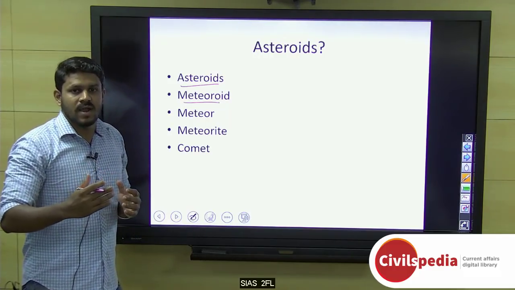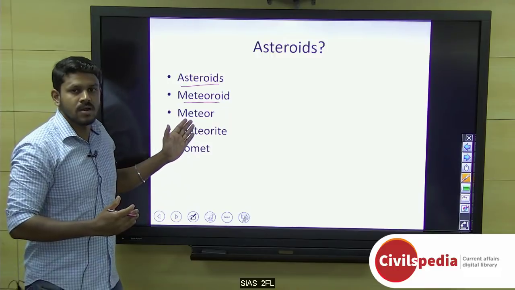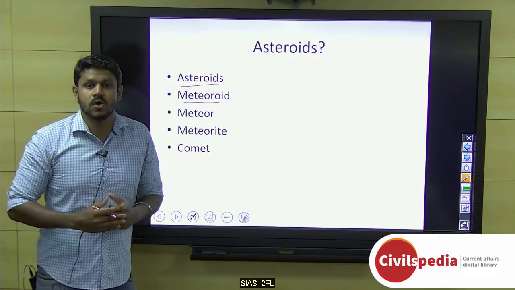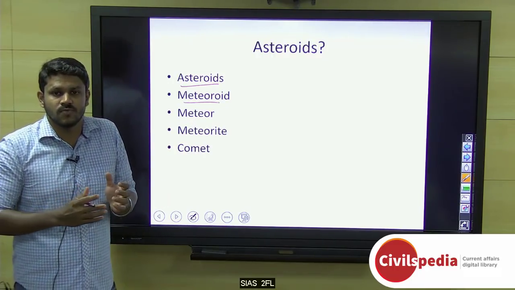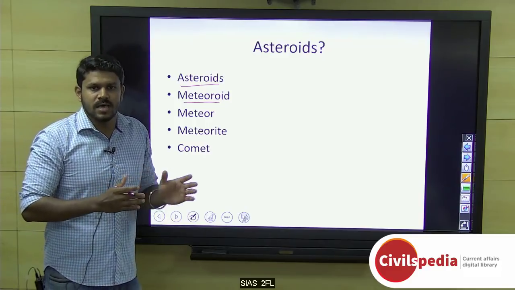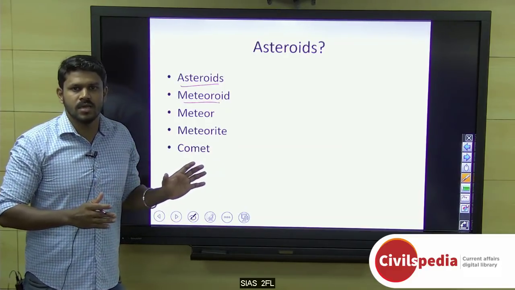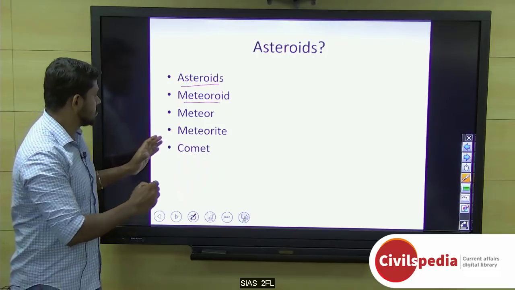That streak of light we call a meteor, or sometimes a shooting star. But actually they are not stars, they are rocky objects. That is a meteor.